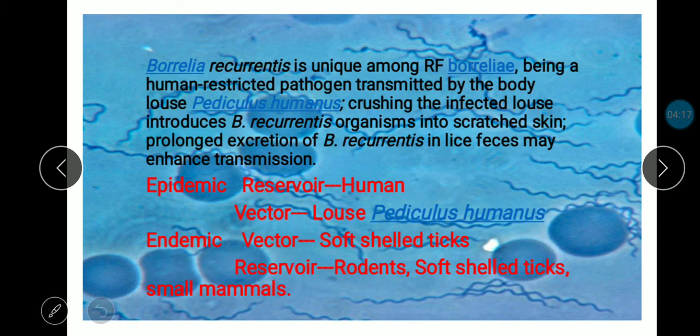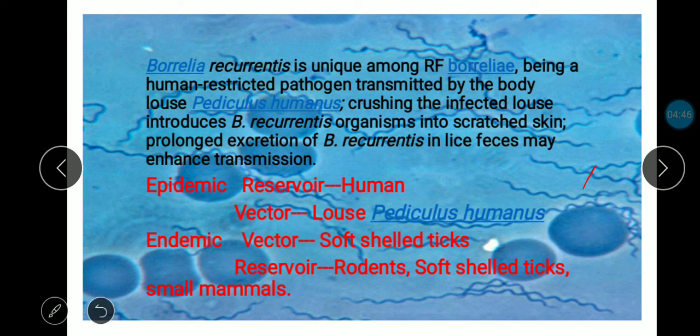Borrelia recurrentis is unique among the relapsing fever Borrelia, being a human restricted pathogen transmitted by the body louse, Pediculus humanus. Crushing an infected louse introduces the Borrelia recurrentis organism into scratched skin.